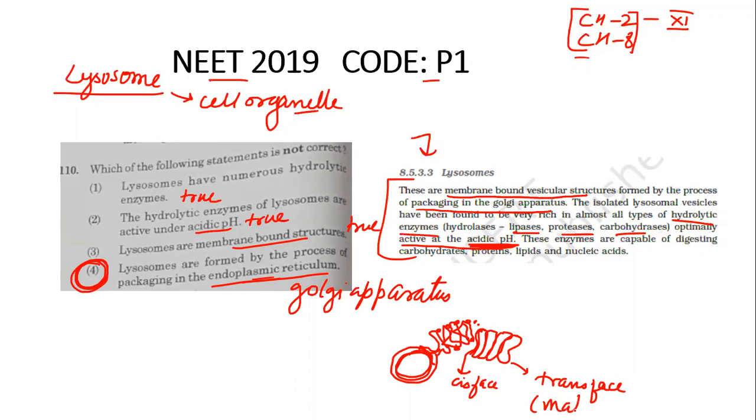Vesicles from the endoplasmic reticulum fuse with the cis face, and the trans face is actually the maturing face, or mature face to be correct. From here, the lysosomes, or the vesicles with modified proteins or modified enzymes, are released. Let me draw the plasma membrane over here. This is the nucleus, this is the rough endoplasmic reticulum, and this is the Golgi apparatus.